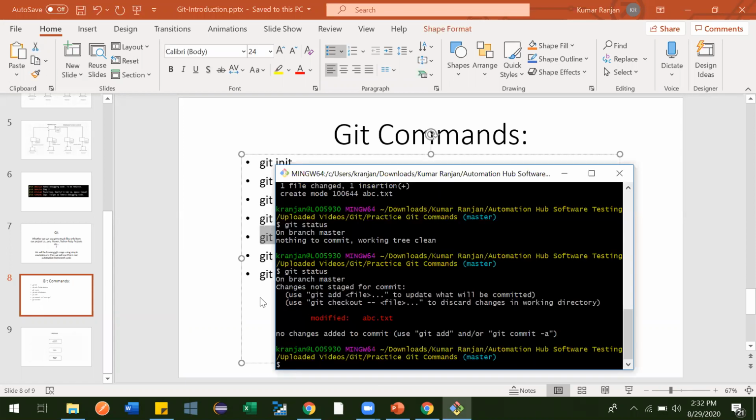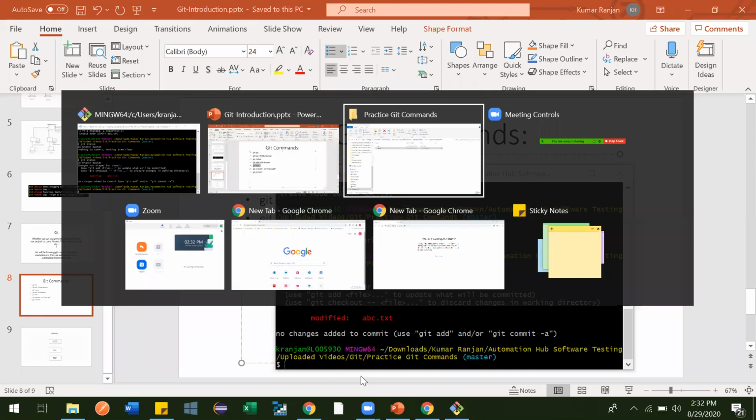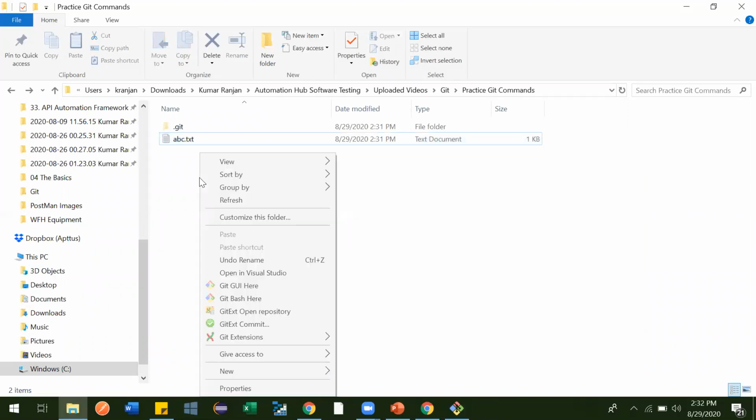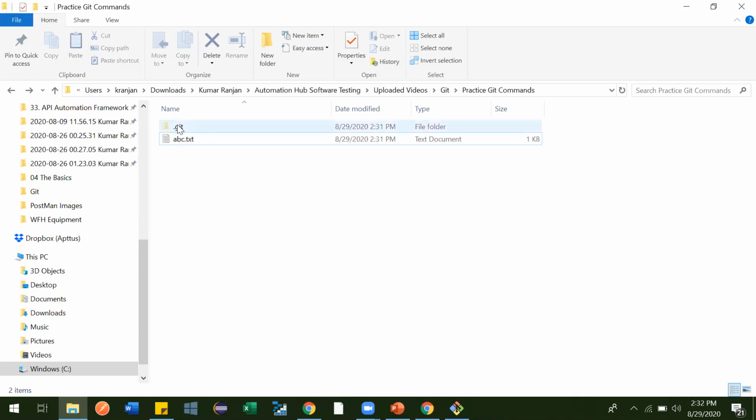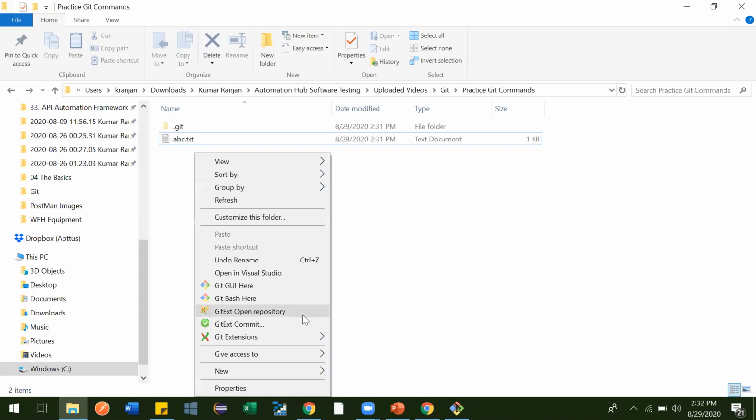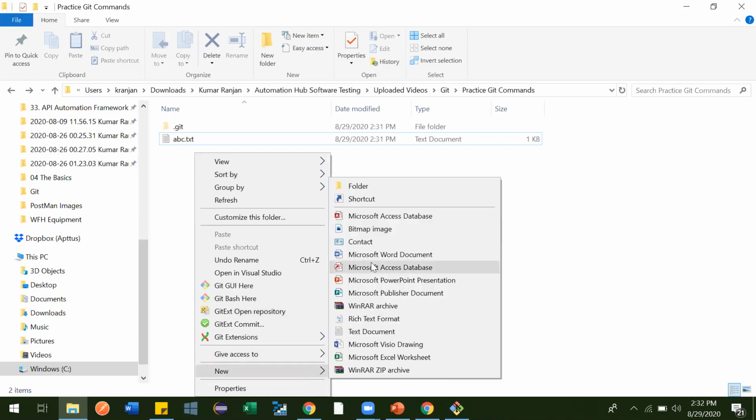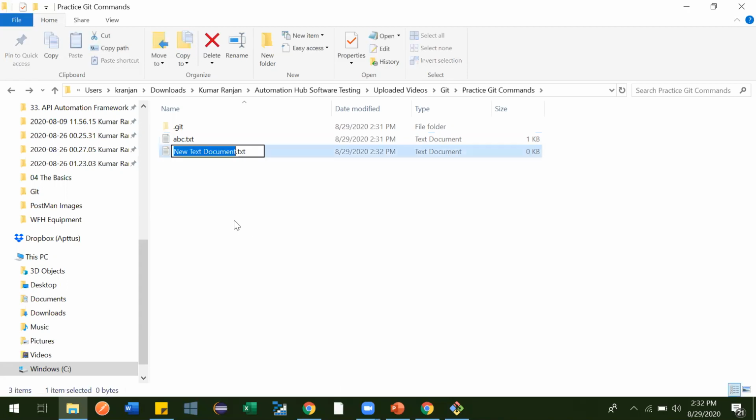So now let's do one thing. Let's create one more file. We will be adding and committing multiple files in one shot to the git repository. So for that, let me create one new file. Let me write def.txt.